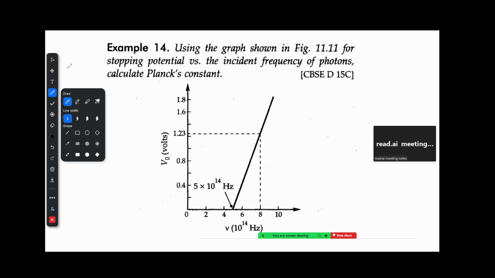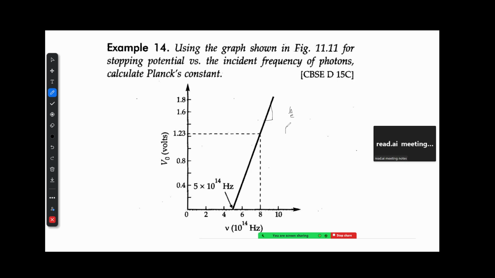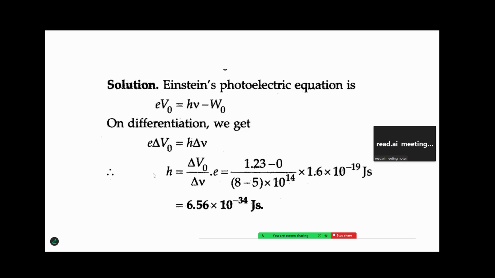So the slope of this graph or the gradient of this graph, whatever you call it, is equal to h upon E. So your h will be equal to gradient into E, or in our terms you can write it as slope into E. That will give you the value of h. So you got this.